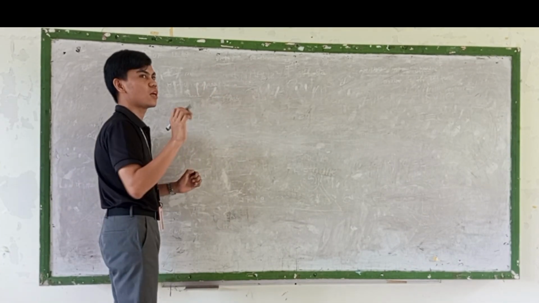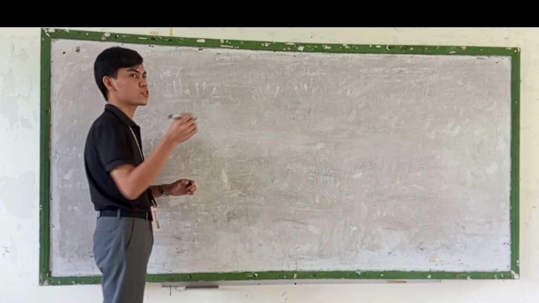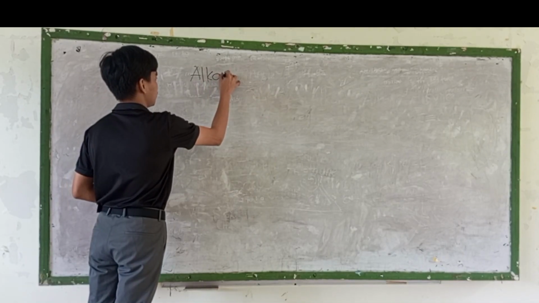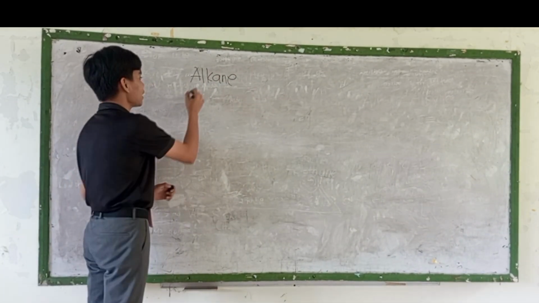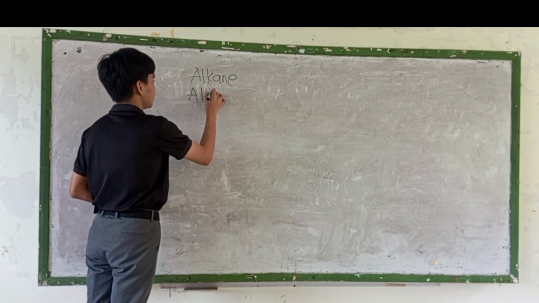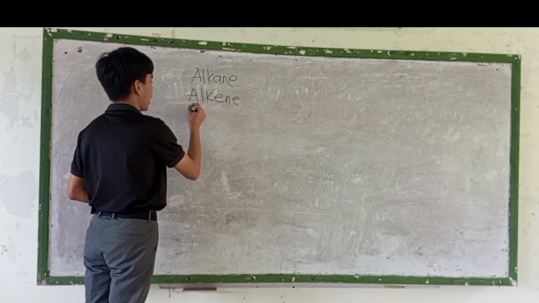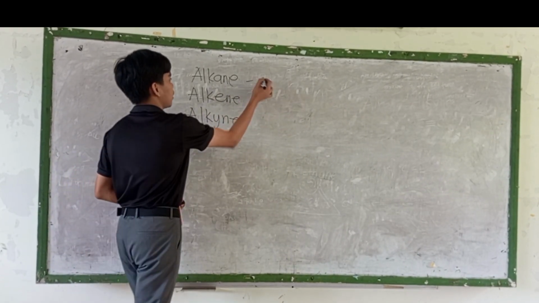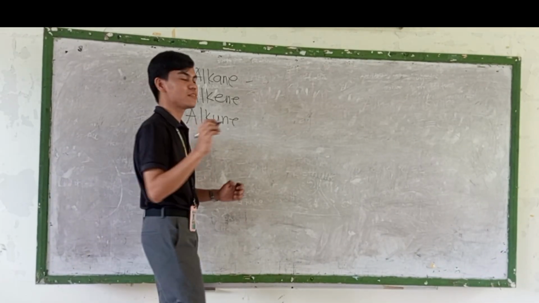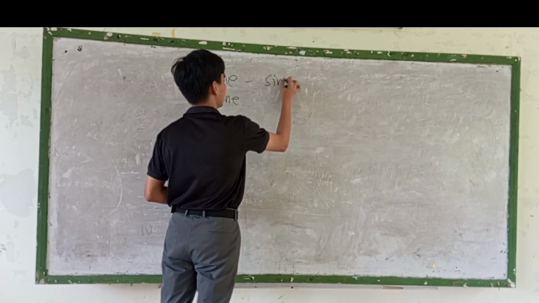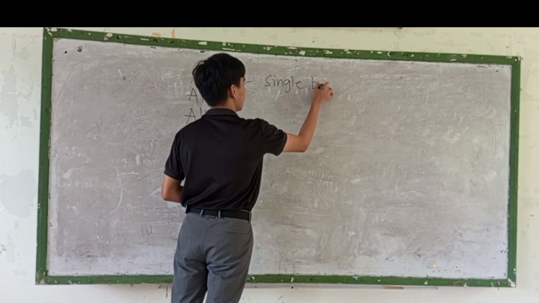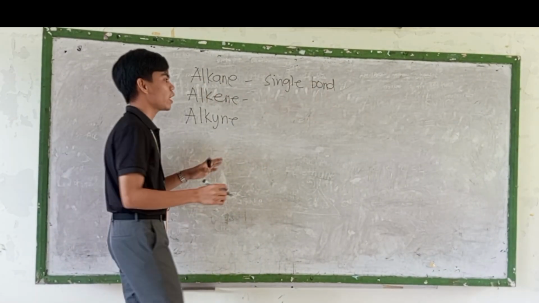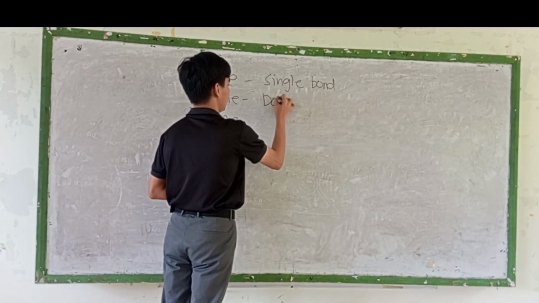Alright, so in all the discussion, we have the hydrocarbons, which are alkane, alkene, and alkyne. In alkane, we have a single bond. And in alkene, we have a double bond.